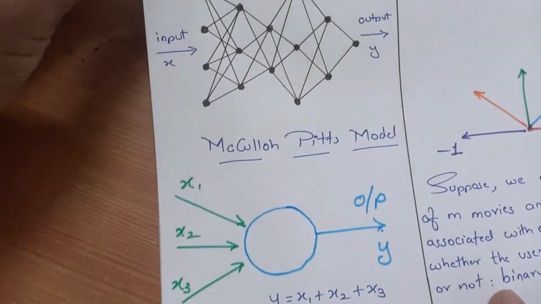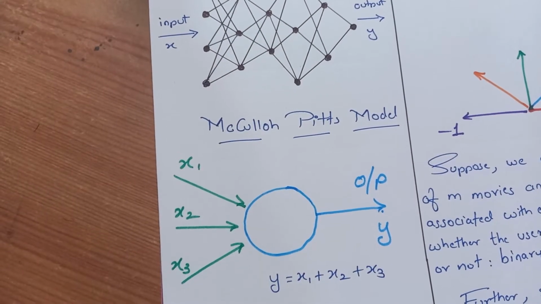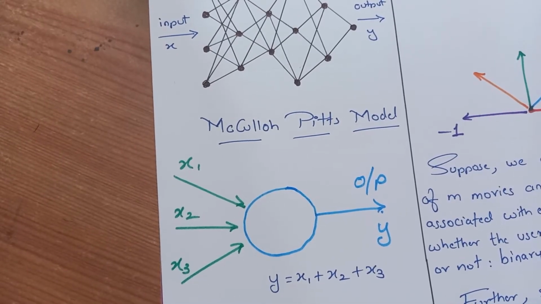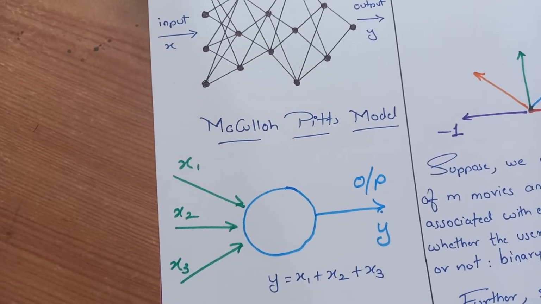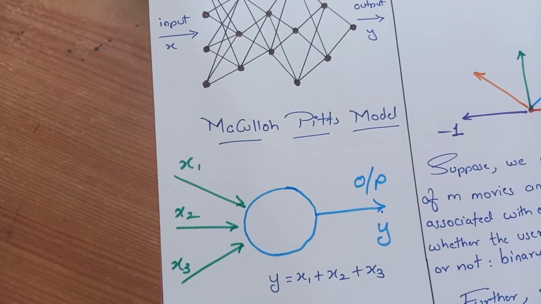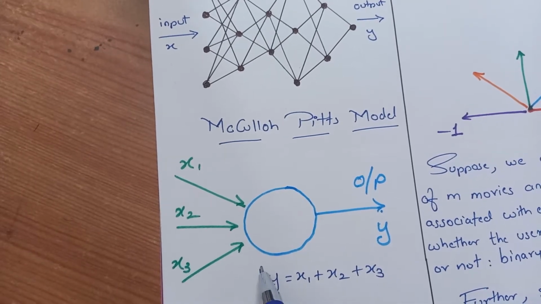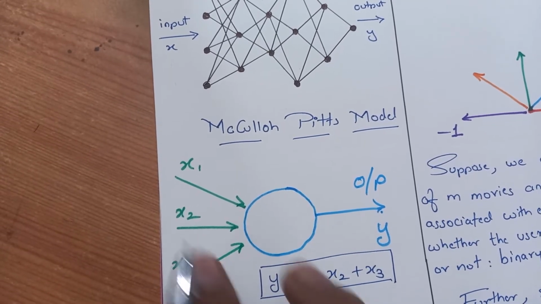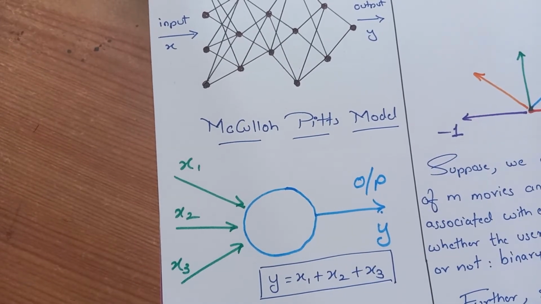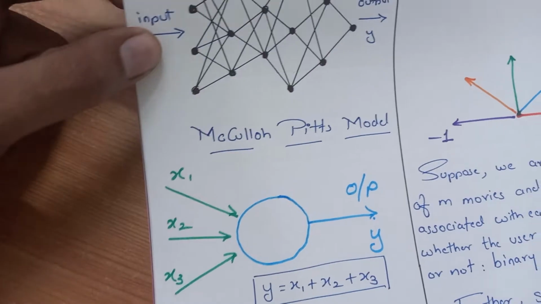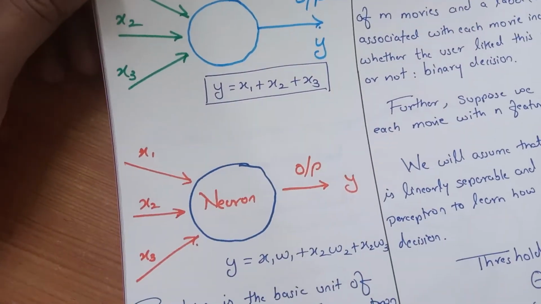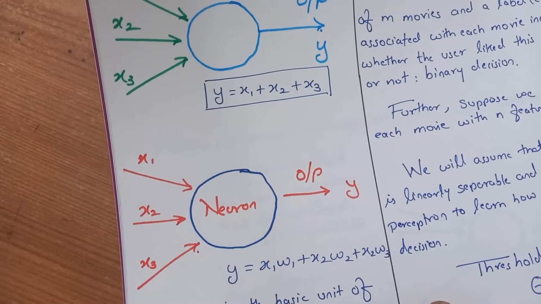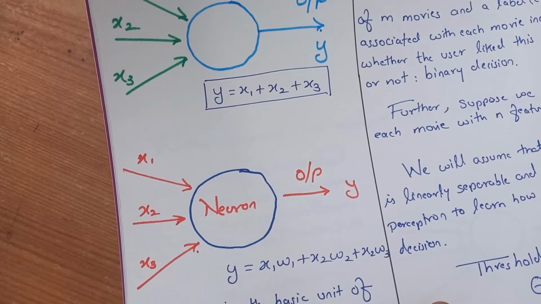According to the McCulloch-Pitts model, a neuron takes input in the form of features x1, x2, x3. They can be any values, and based on that the output comes, and we can simply put it in an expression format like this. The output y is some combination of the three inputs in this case. But that's not what the perceptron algorithm says.